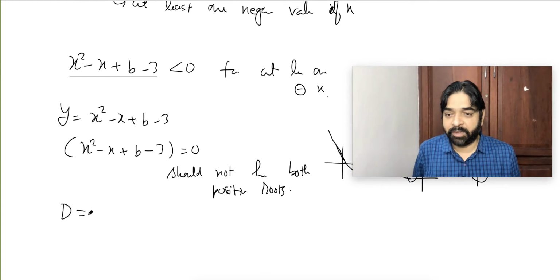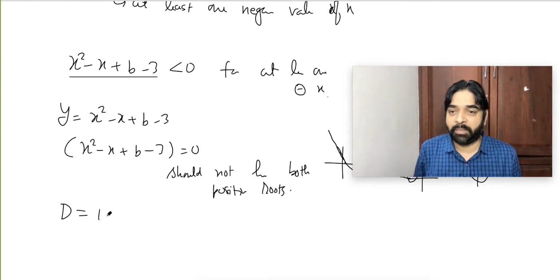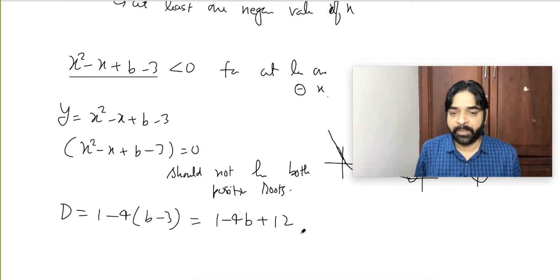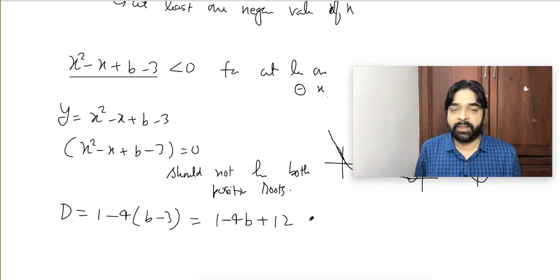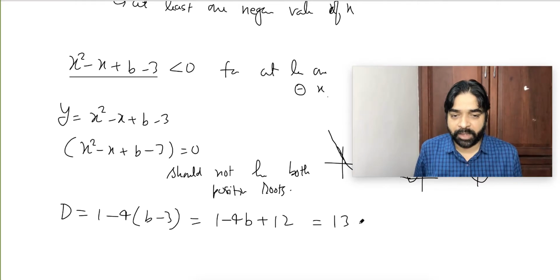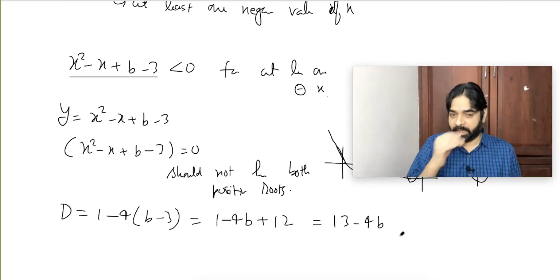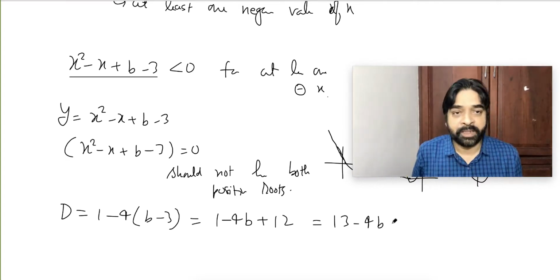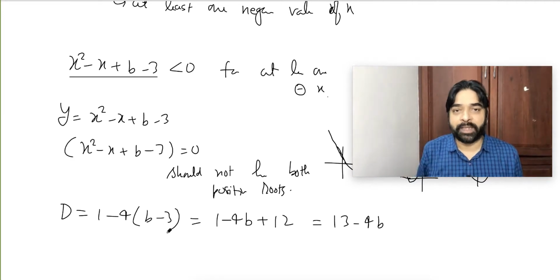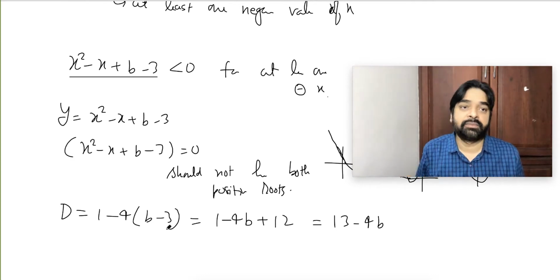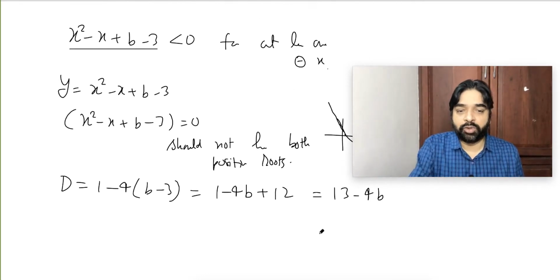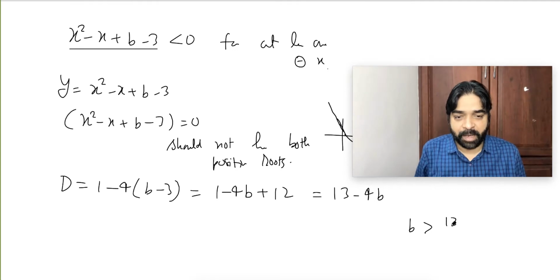So, D equal to, I will calculate. D will be b square, 1, minus 4 into (b minus 3). That will become 1 minus 4b plus 12. I may make calculation mistakes, so please follow carefully. So that is going to be equal to 13 minus 4b. This is the discriminant. I want the roots to be real, because if the roots are imaginary, the graph will always be above the x-axis.